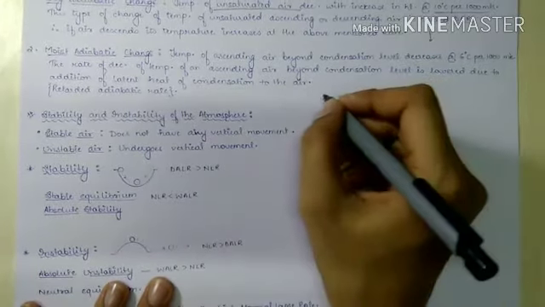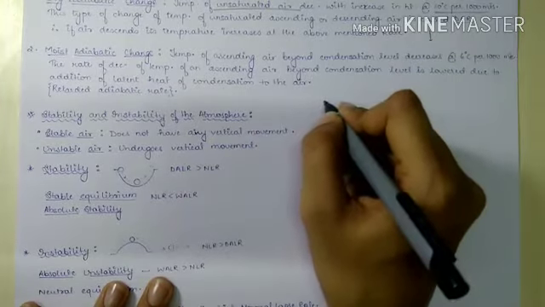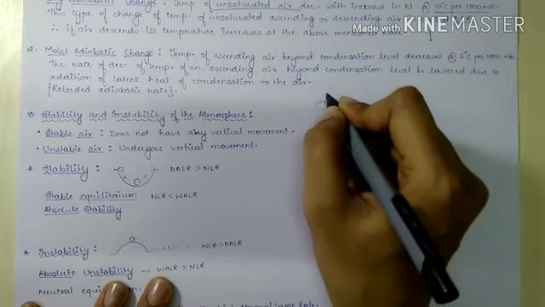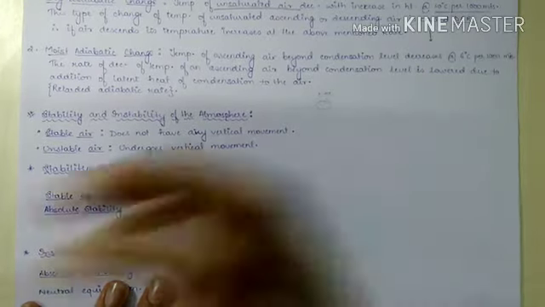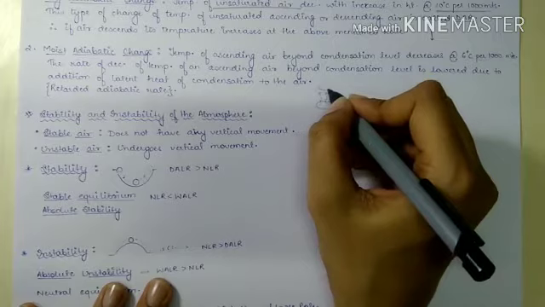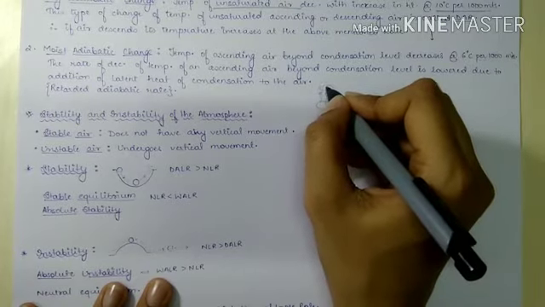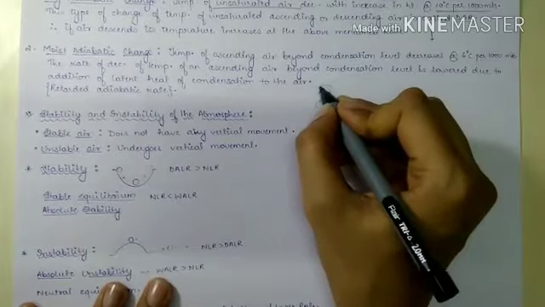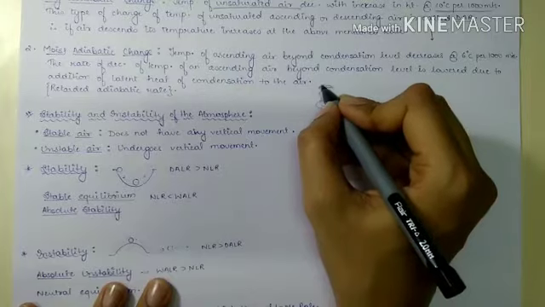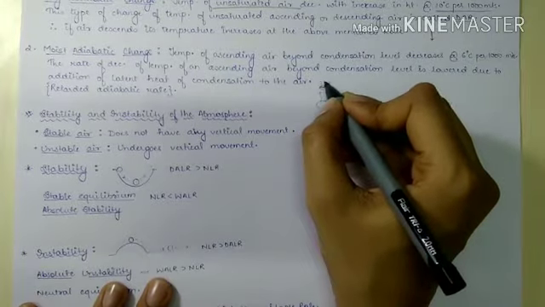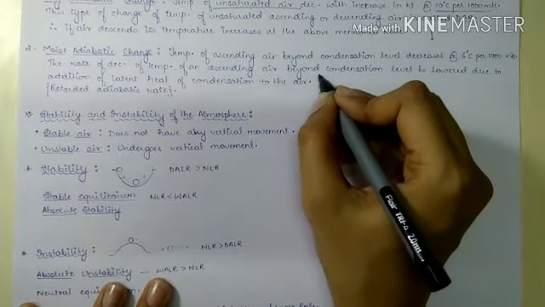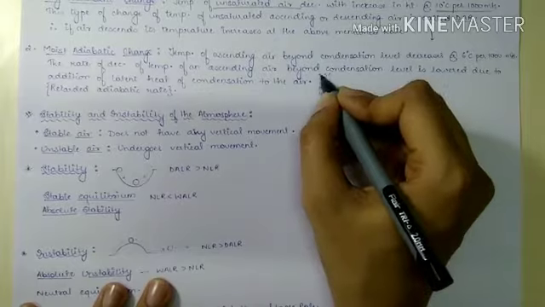So see what happens: this is air, and it is rising. When it rises, here it condenses, or it reaches its condensing level, and when it condenses, it releases latent heat. Because the latent heat is released, the air mass present here will rise further.